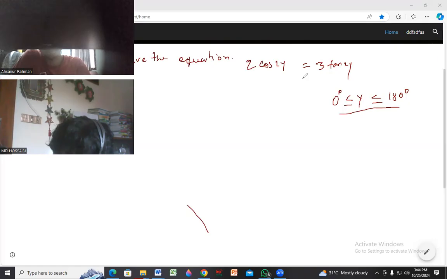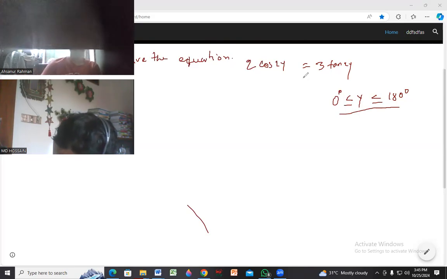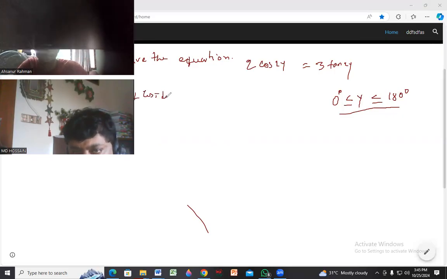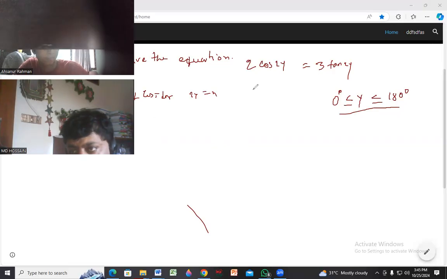Cos 2y. Okay, now doing this math, let's see. Let's consider 2y equal to x. Now we can write here equation number 1. This is equation number 1.